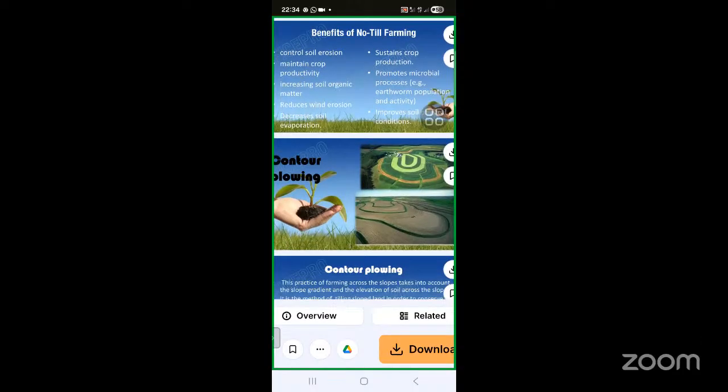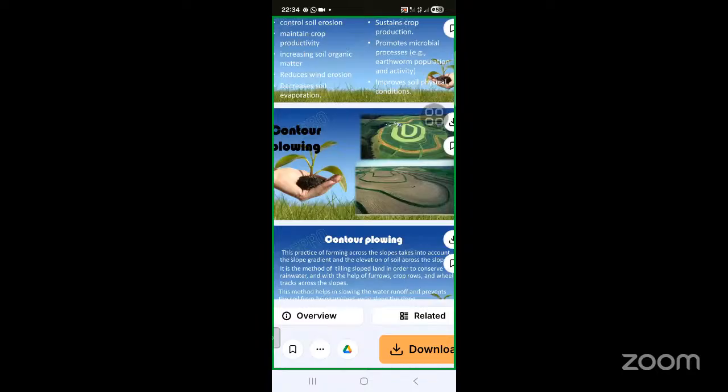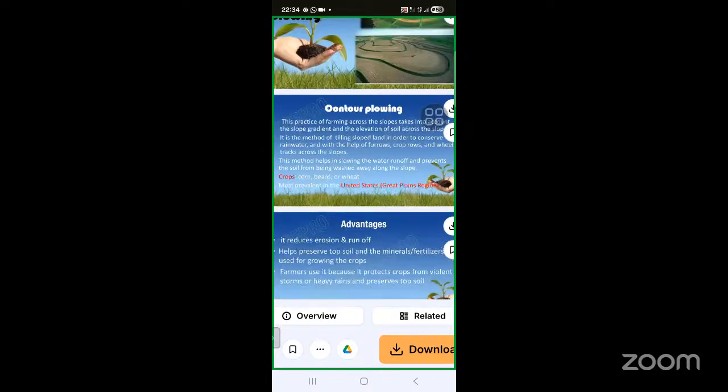And contour farming and plowing is also a practice of farming across the slopes, taking into account the slope gradients and the elevation of the soil across the slope, and they can restore the water in the soil.